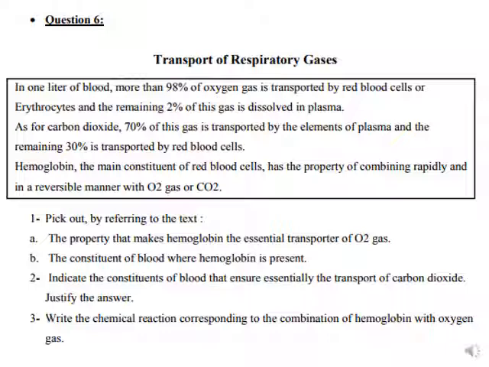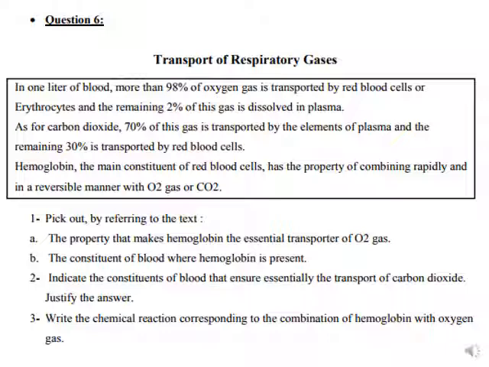Let's move now to question number 6, which is the last question in this exam review worksheet. Transport of the respiratory gases. In 1 liter of blood, more than 98% of oxygen gas is transported by red blood cells or erythrocytes, and the remaining 2% of the oxygen gas is dissolved in the plasma.